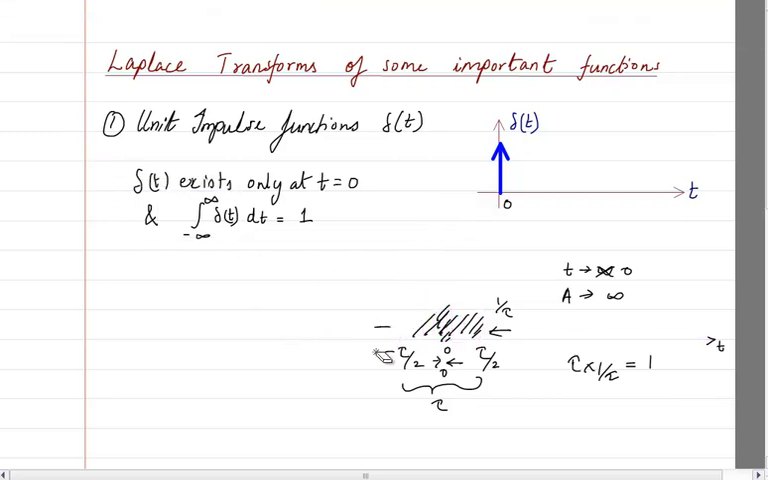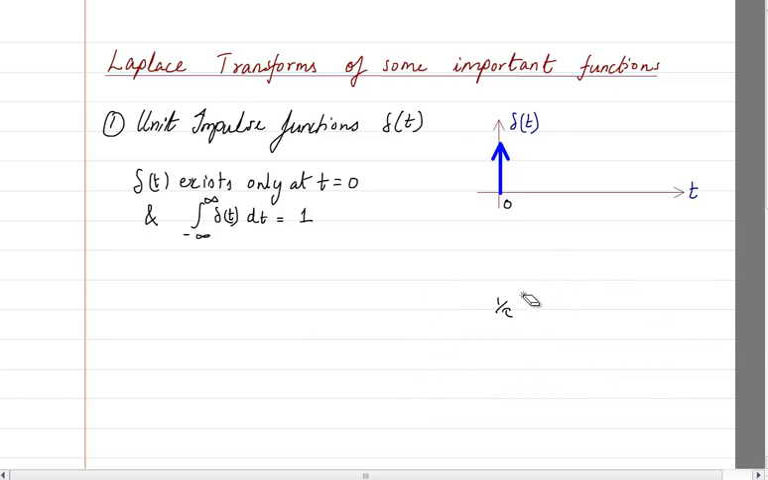So I will rub this one off. So you have got the idea of what is the definition, what is the meaning of delta t function. Delta t function is a pulse that is existing for a very small duration of time, but the area underneath it is 1.